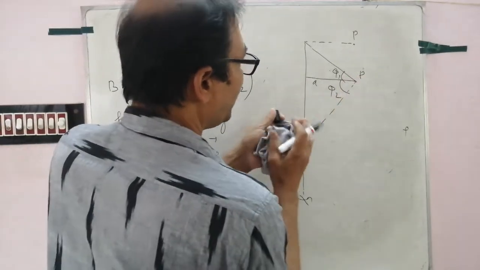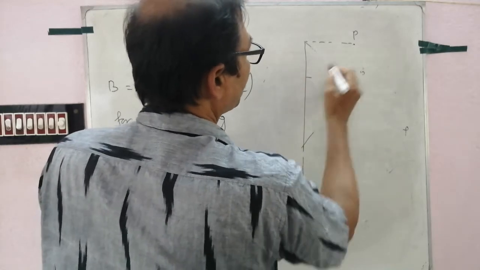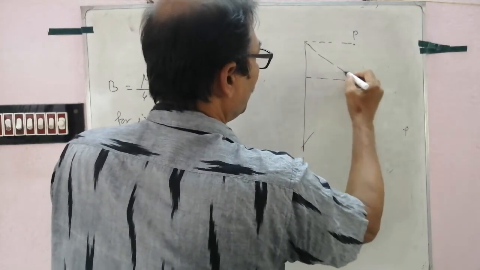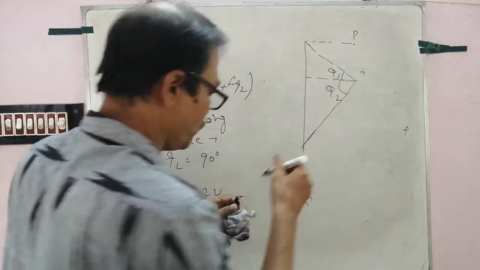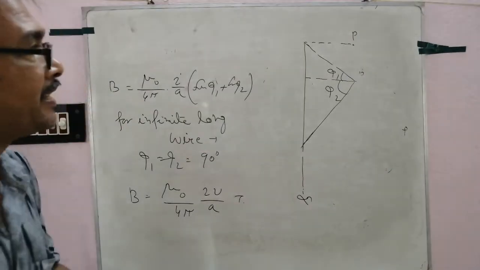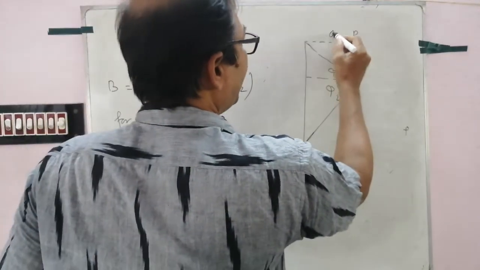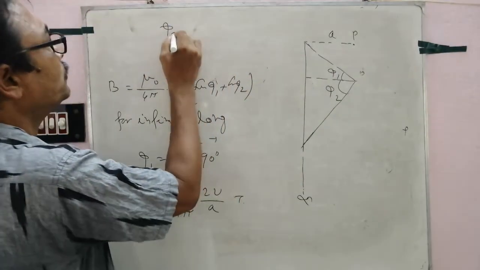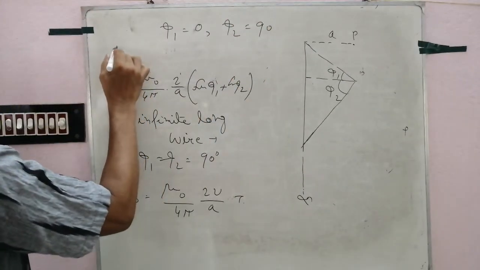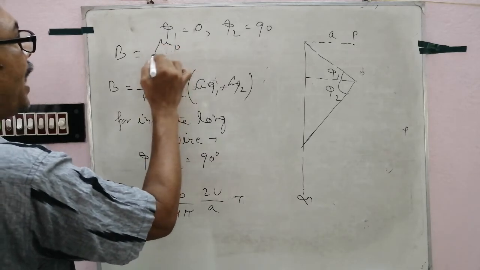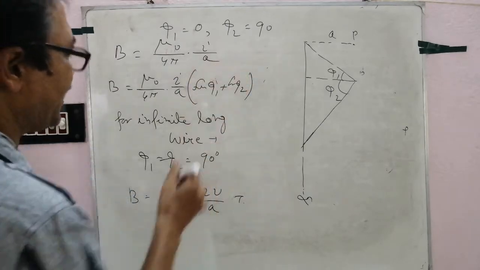So the figure changes. Follow, this is phi 1, this is phi 2. If this side is infinite and the point P is near one end, at distance A, then phi 1 equals 0 and phi 2 equals 90 degrees. So B equals mu 0 by 4 pi into I by A, times half.